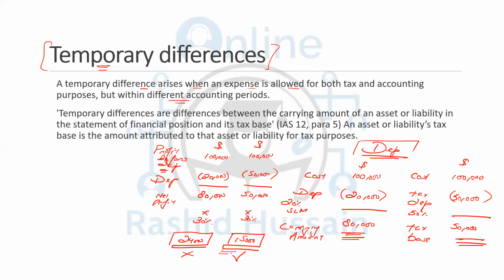Now, in the current year, the taxation authority is taking less tax from you. Because of the adjustment, they have suggested you that don't record 20,000 as an expense, record 50,000 as an expense. They suggested you more expense. That more expense has reduced the profit. And as a result, you are paying less tax now.